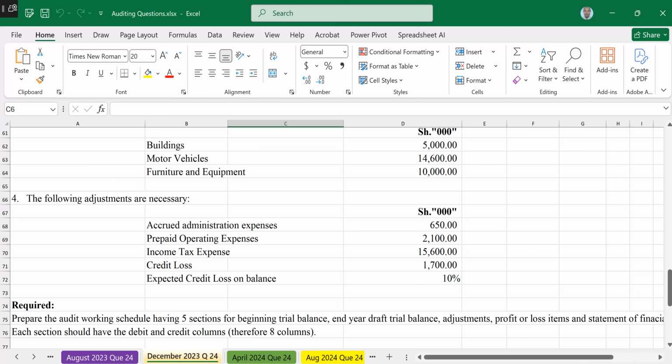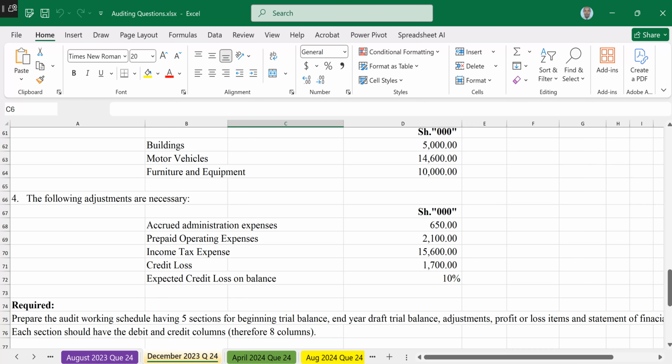Accrued administration expense is 650. Prepaid operating expense is 21. Income tax expense is 15,600 and credit loss is 1,700. Expected credit loss on the balance is 10%.